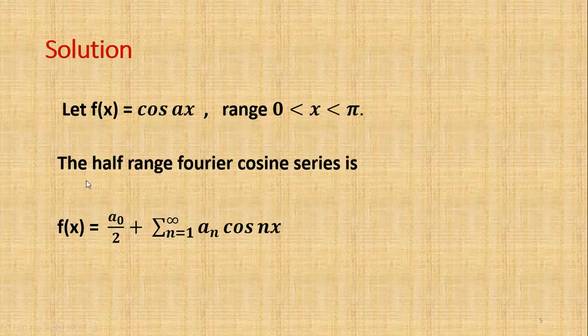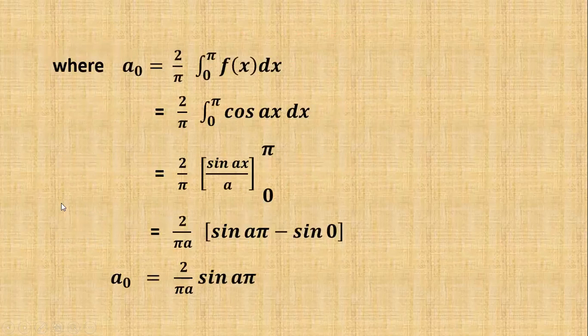In the given problem, the half range Fourier cosine series is f of x is equal to a naught by 2 plus summation n is equal to 1 to infinity an into cos nx. Here we can find out the a naught and an values. First one, a naught. a naught is equal to 2 by pi into integral 0 to pi f of x dx.